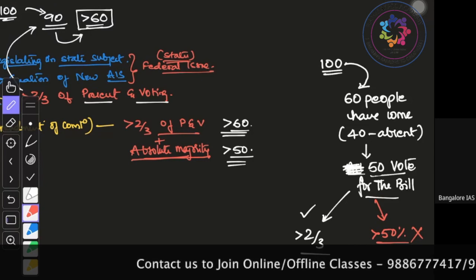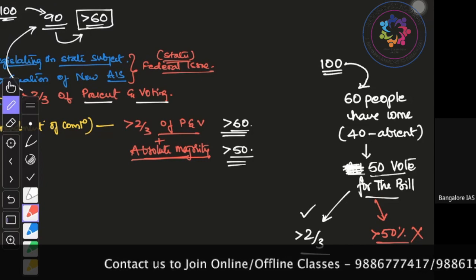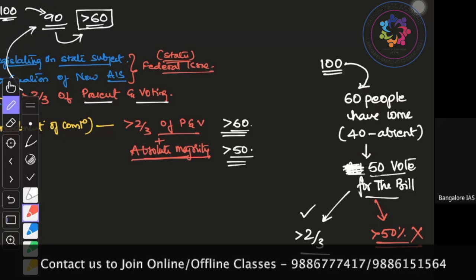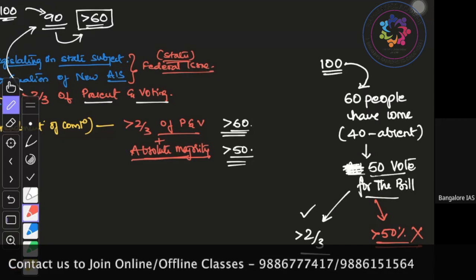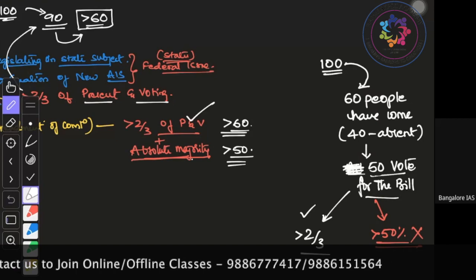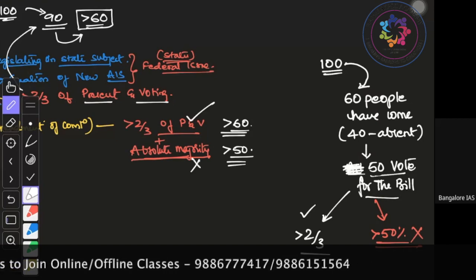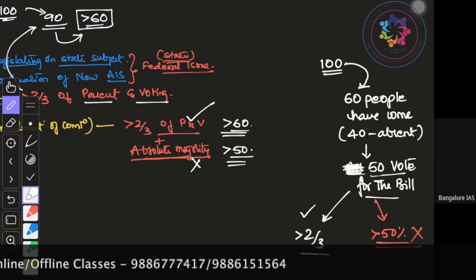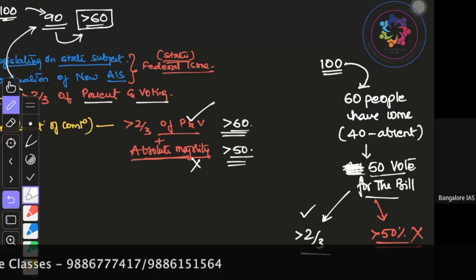That means they have got more than 2/3, but they have not got absolute majority. The first condition is fulfilled, the second one is not fulfilled. So always, please remember, mention this: more than 2/3 present and voting plus absolute majority. Did you all understand, guys?